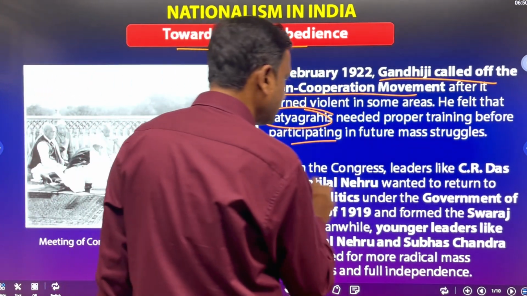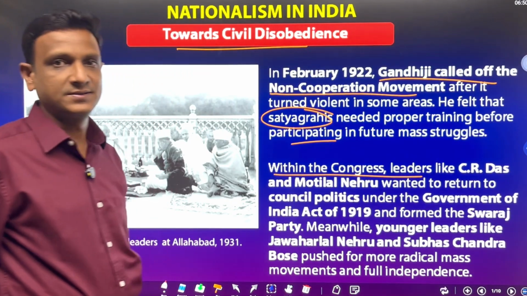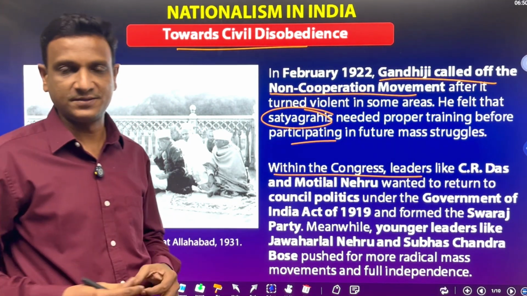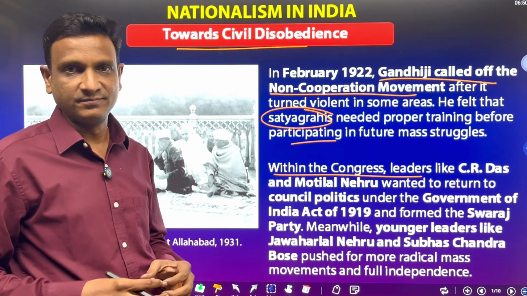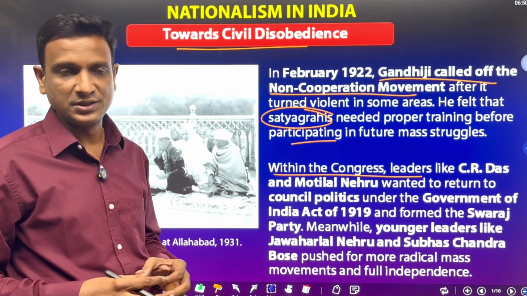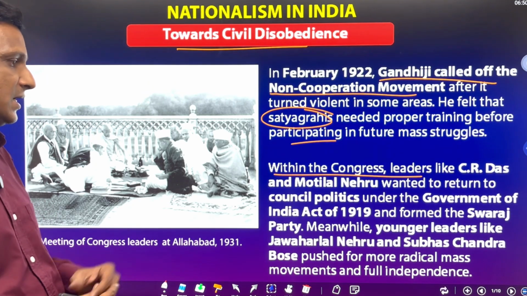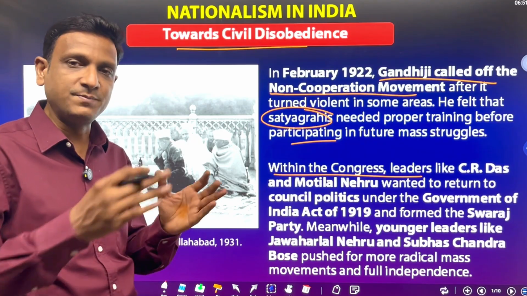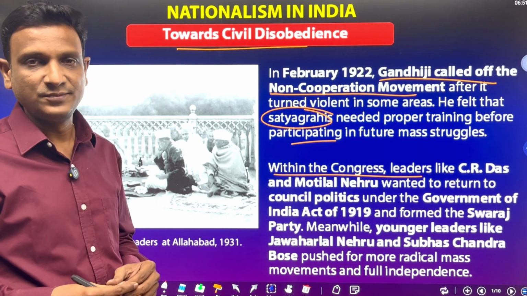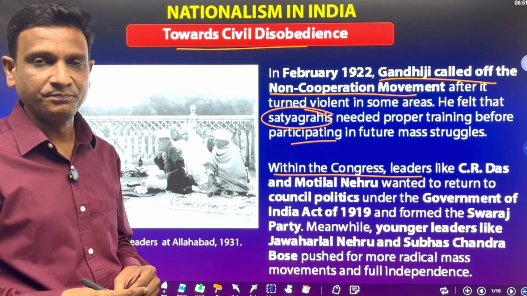Within the Congress leaders, they had different opinions. They were debating on different issues. Some of the Congress leaders wanted to participate in the council elections, to be a part of the British Council.